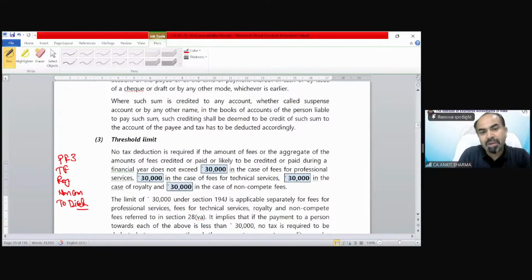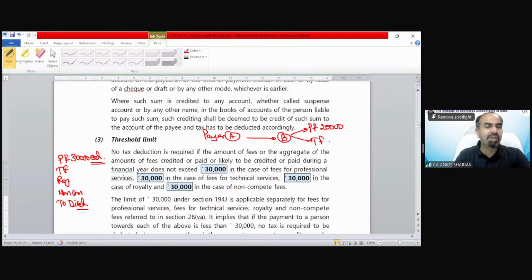The threshold limit is 30,000 and it is for each category separately. Suppose there is a payer, Mr. A, and a payee, Mr. B. A is paying Mr. B professional fees of 20,000 in a year, and technical fees of 25,000 in the same financial year. In this case, there would not be any TDS implication.